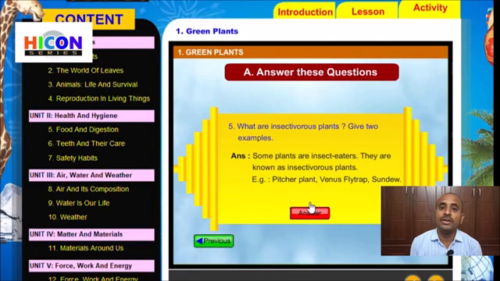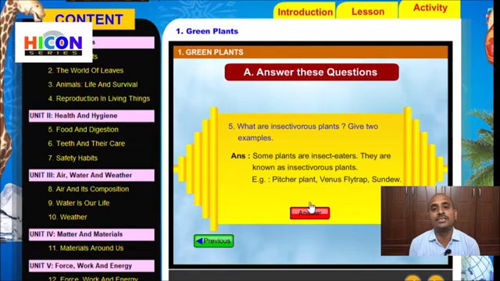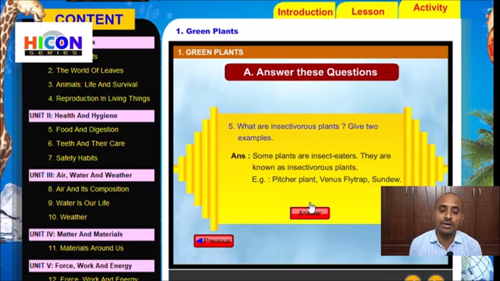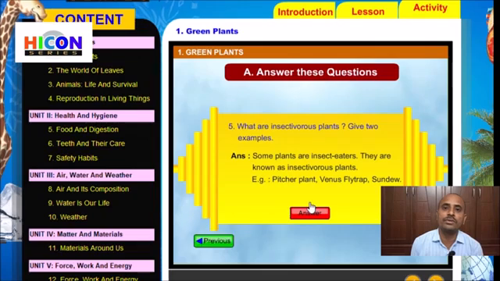They depend upon small insects for their food. They trap the insects, eat and digest them, and absorb the nutrients they require. That's why these plants are called insectivorous plants, because they eat insects. These are called insect eaters. Pitcher plant, Venus flytrap and sundew are examples. So children, note down this question and answer in your notebook.